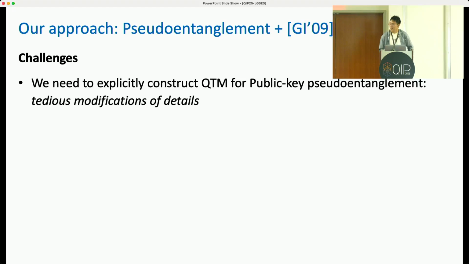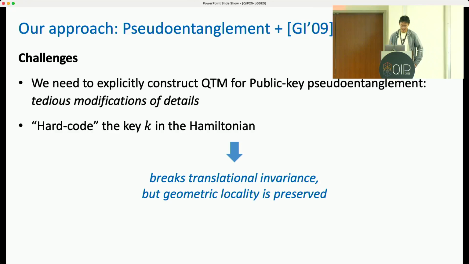However, a lot of challenges emerge when we're trying to implement this idea. Firstly, obviously, we need to give a quantum Turing machine construction for public key pseudo-entanglement. This is very tedious and requires us to modify a lot of details. But okay, this is still doable with enough time and care. But also we have the second problem.